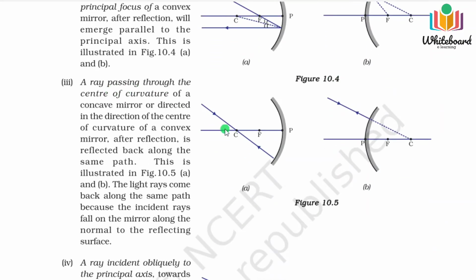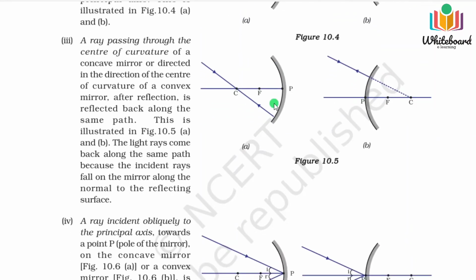Now a ray passing through the center of curvature, you can see this is the center of curvature. If any ray passing through the center of curvature falls on the concave mirror, it will follow the same path. The path will be retraced, it will not be deviated. The same thing will happen for the convex mirror. Rays are coming and fall on the convex mirror, and it will retrace the path and come back along the same path, and we can see this seems to come from the point C, the center of curvature. So these are the special types of ray diagrams.